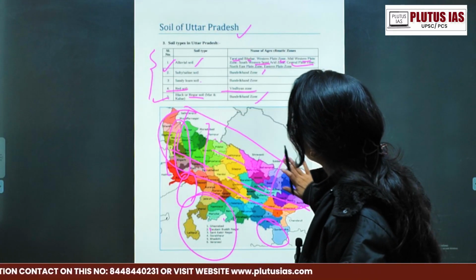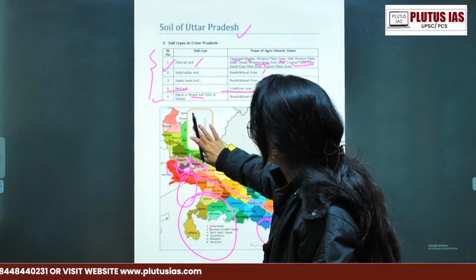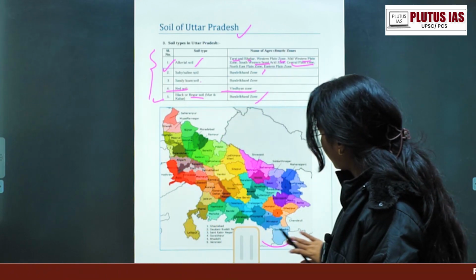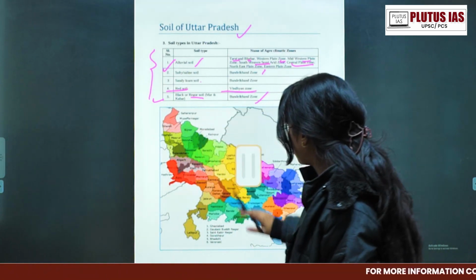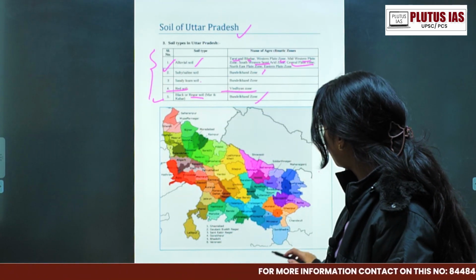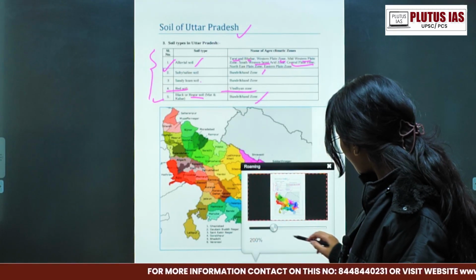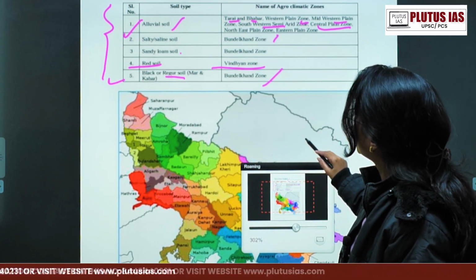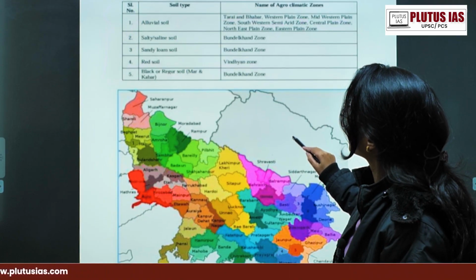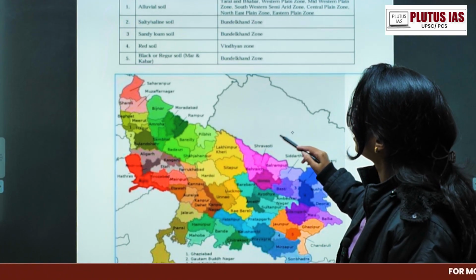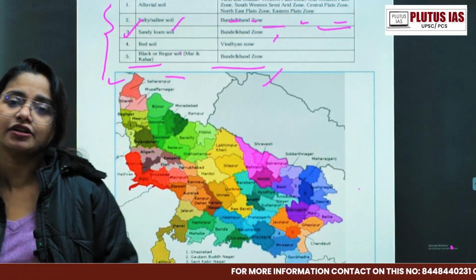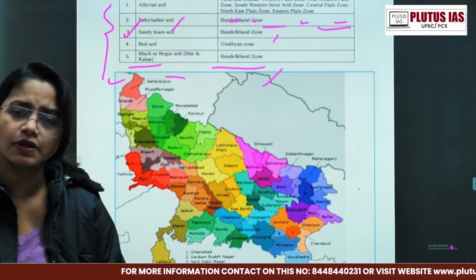So we are going to talk about the soils of UP, and your major division is of 5 types. What are these 5 types? If you want to see, zoom in a little on this map. So why am I including that map and why am I focusing on that map? When I'm talking about the map, with the help of the division you can understand yourself. What comes in it?